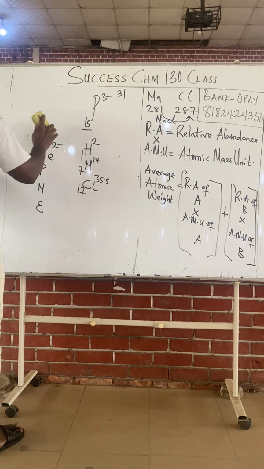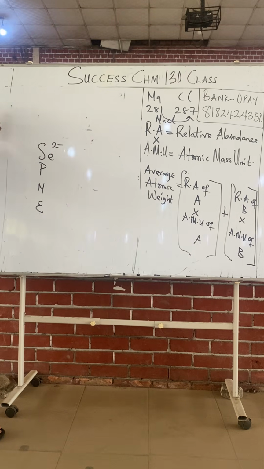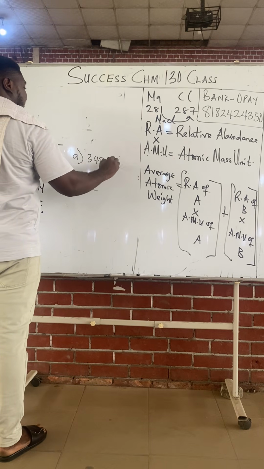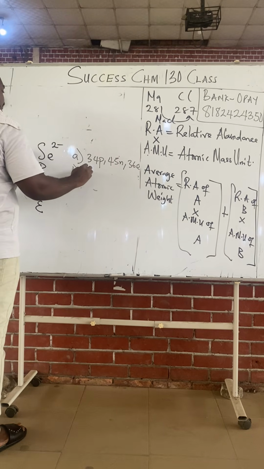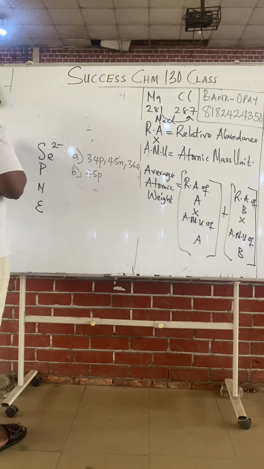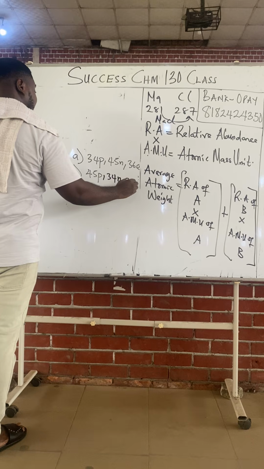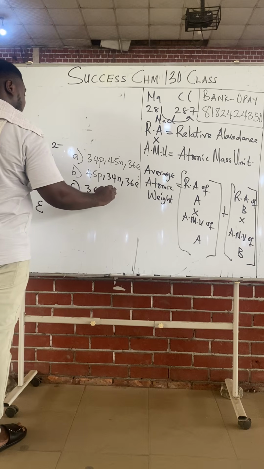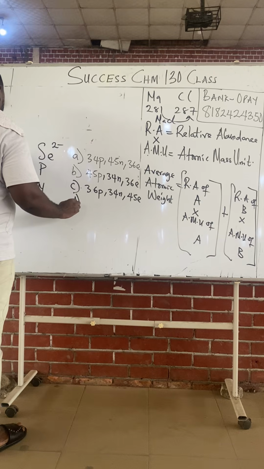Class, they ask you to find the number of proton, neutron, and electron for selenium 2 minus. Option A, 34p, 45n, 36e. Option B, 45p, 34n, 36e. Option C, 36p, 34n, 45e.